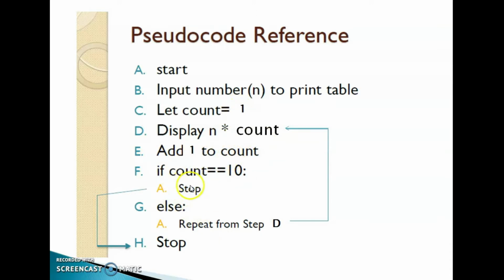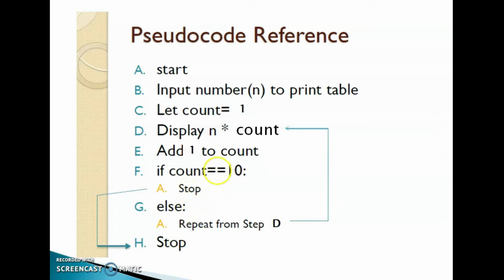Then it checks whether the count is equivalent to 10. If the count is equivalent to 10, then it will exit from the loop. Otherwise, it repeats the steps from here to here. If you notice carefully, the statements are executed repeatedly until the count is equivalent to 10.